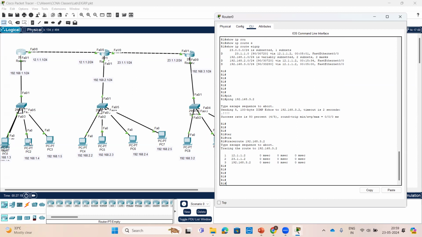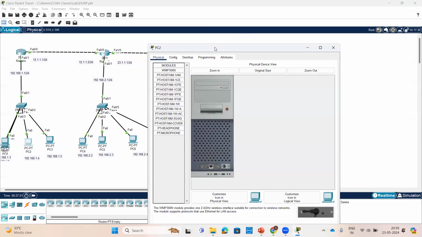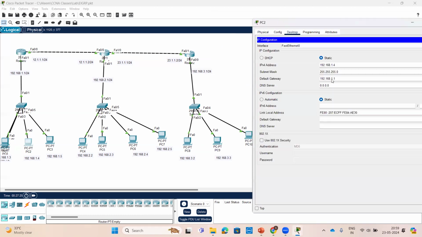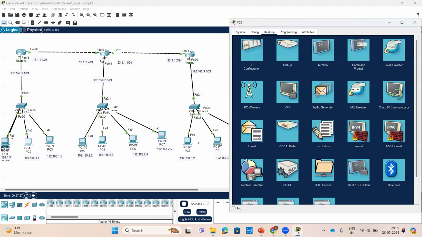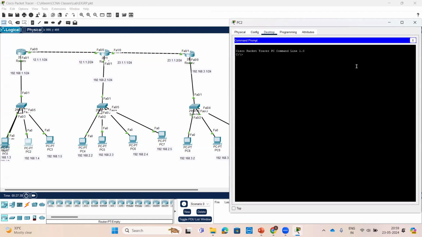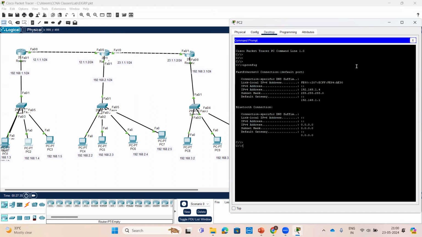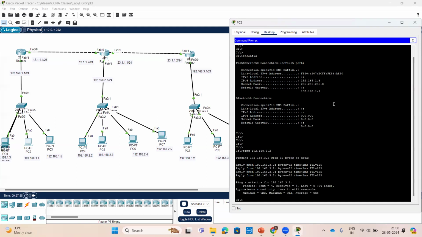You can also check from a particular user. See, this user wants to communicate with that user, and we are able to communicate. We have given the IP addresses, and we'll check in the command prompt. With ipconfig we check the configuration. The IP address is this one, the subnet mask is this one, and the gateway of this user is 192.168.1.1. Ping 192.168.3.2. Yes, we are able to ping.